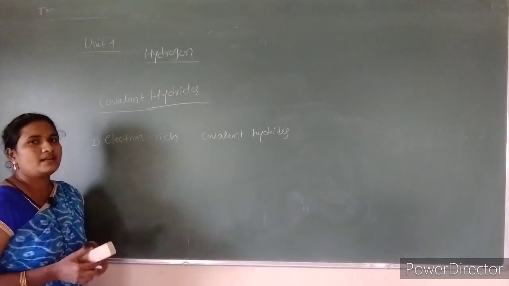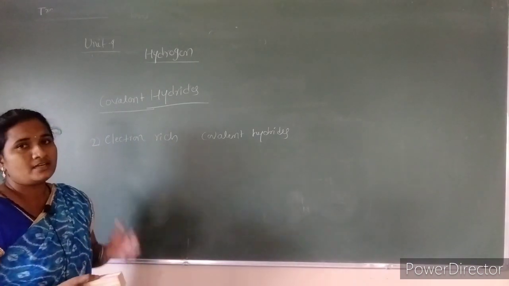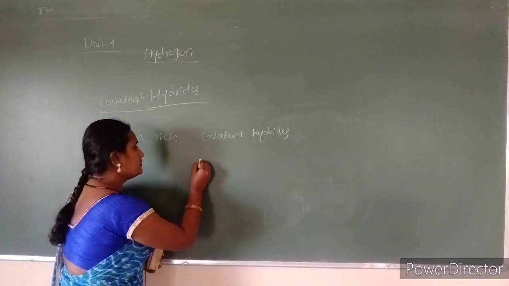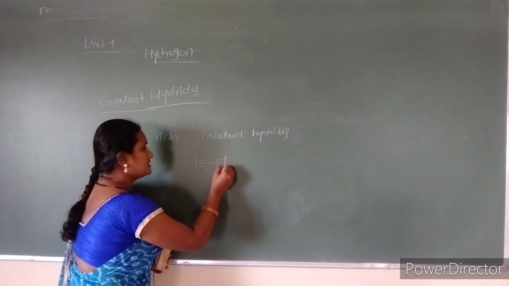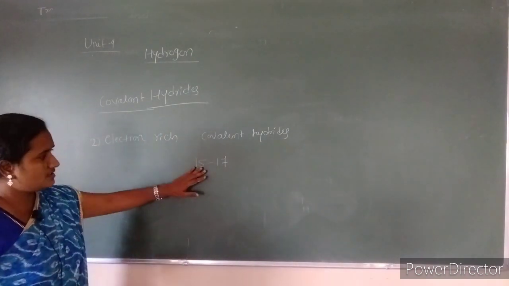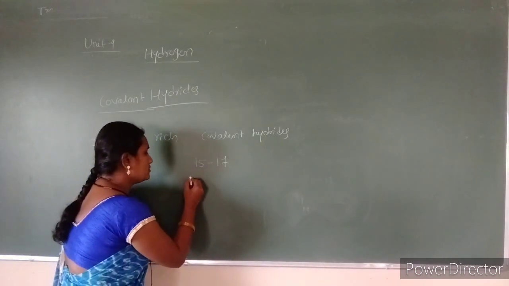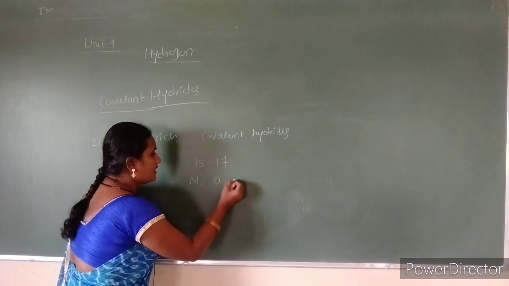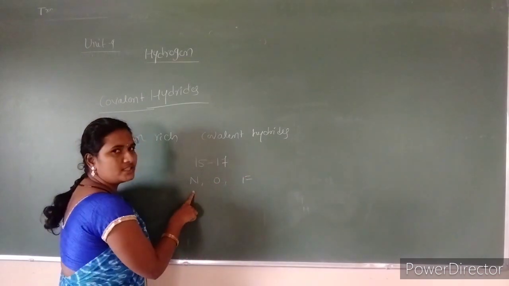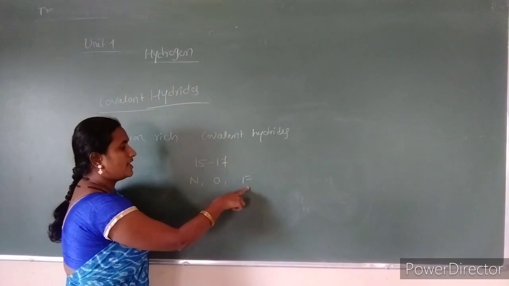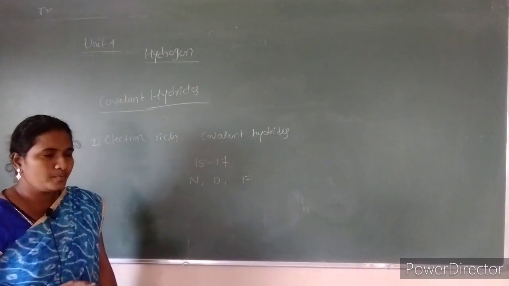The third one is electron rich covalent hydrides. Usually these hydrides belong to groups 15 to 17, meaning nitrogen, oxygen and fluorine. Nitrogen is a group 15 element, oxygen is a group 16 element and fluorine is a group 17 element.